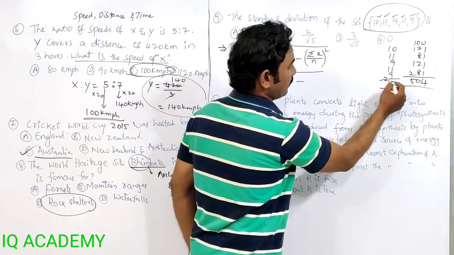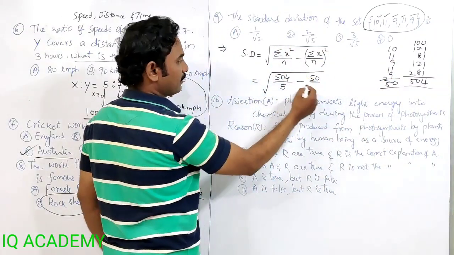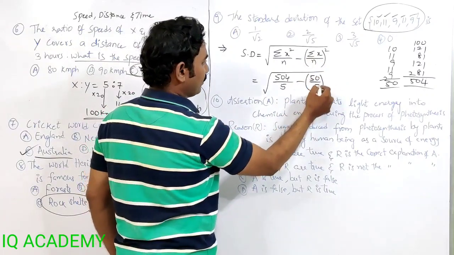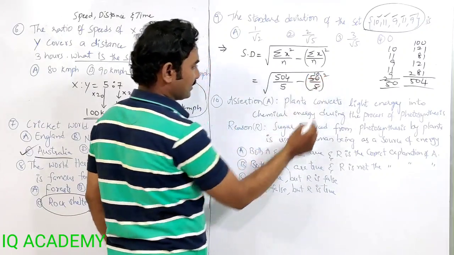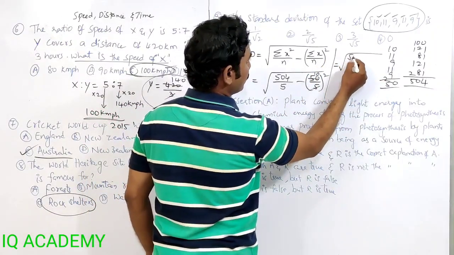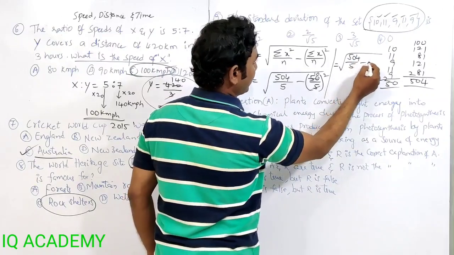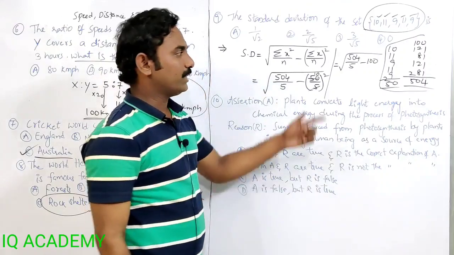The total is 50. 50 divided by the number of observations, 5, whole square. 5 ones are 5, 5 tens are 50. Now what we get here is the square root of 504 by 5 minus 10 tens are 100. Now do LCM.